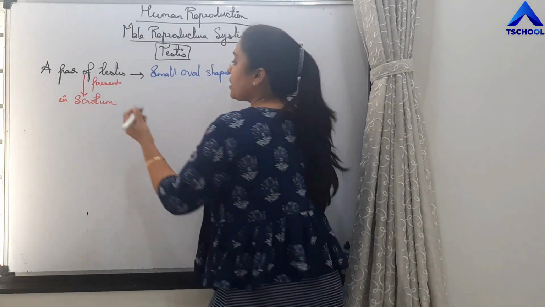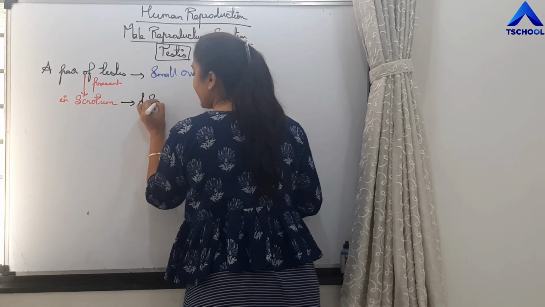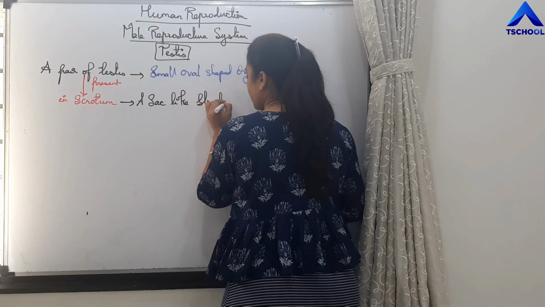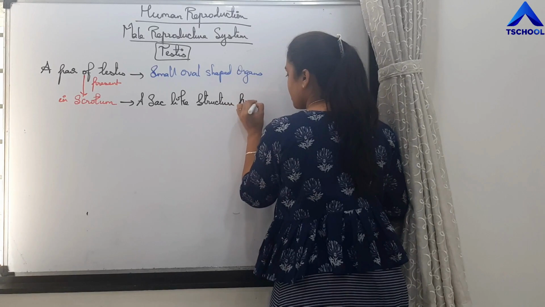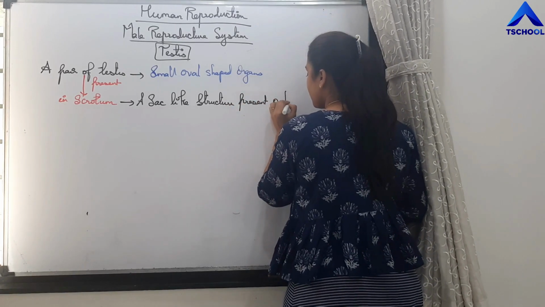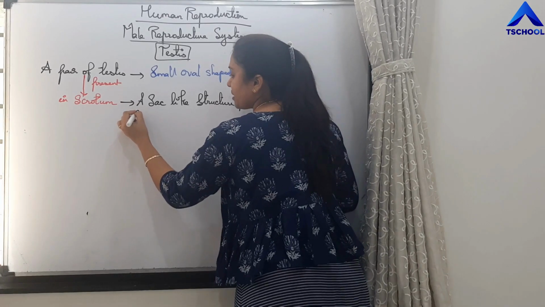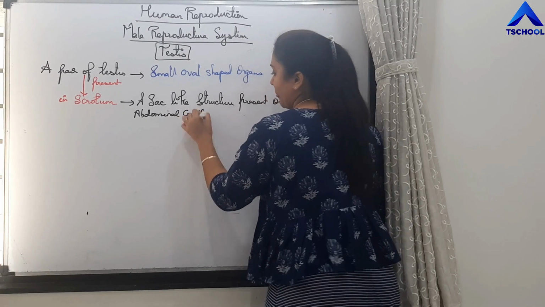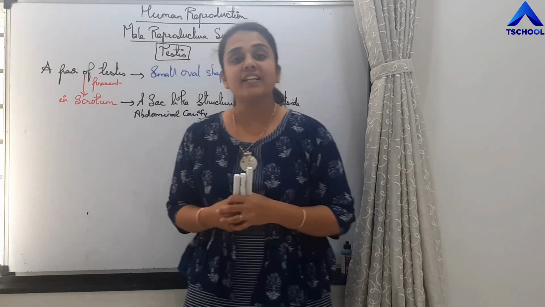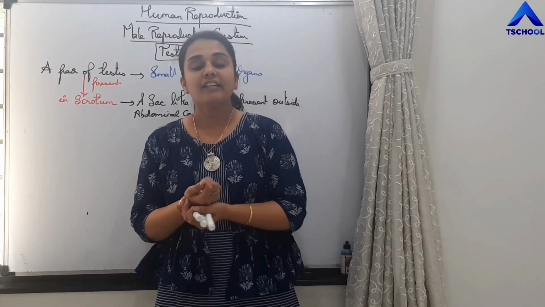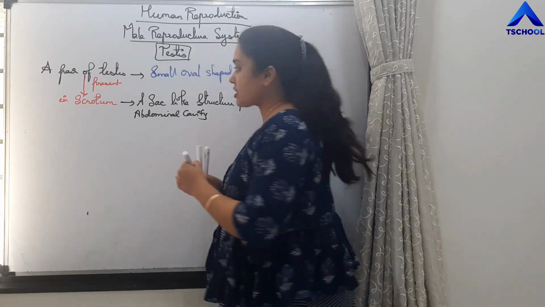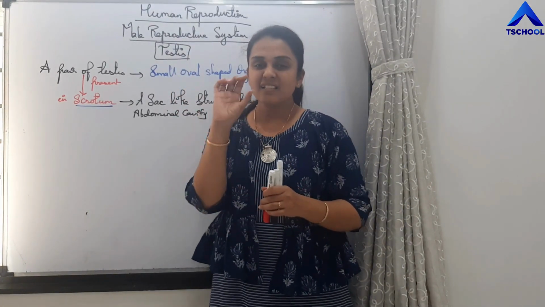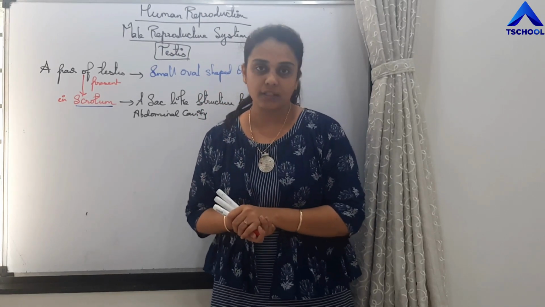What is scrotum? Scrotum is a sac-like structure present outside the abdominal cavity. So a pair of testes are present in a sac-like structure that is called as scrotum. So scrotum is a sac-like structure which possesses a pair of testes. Testes are small oval shaped organs.